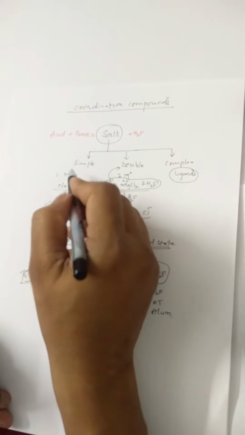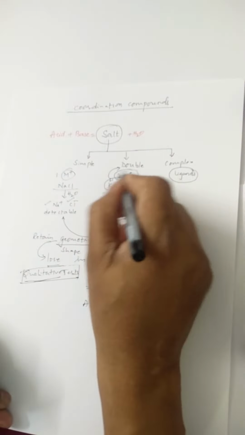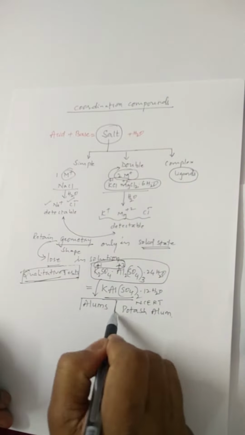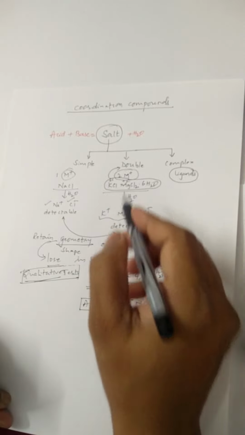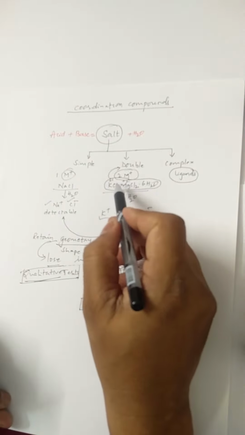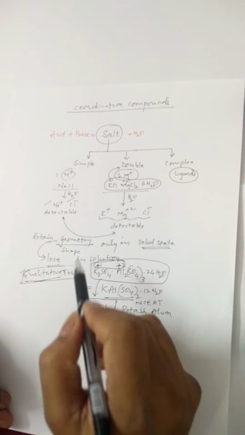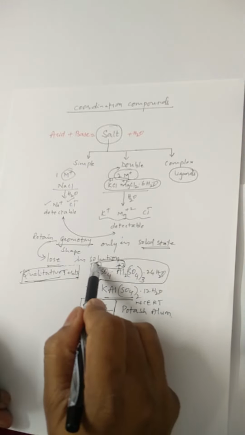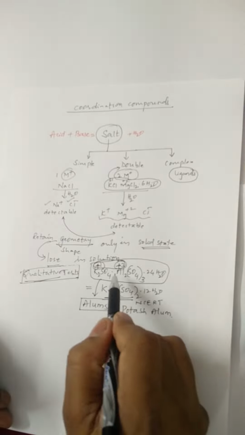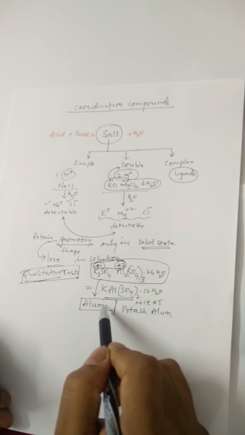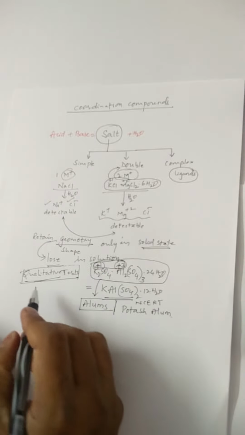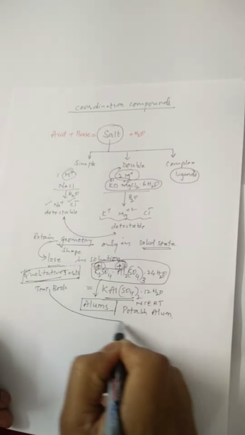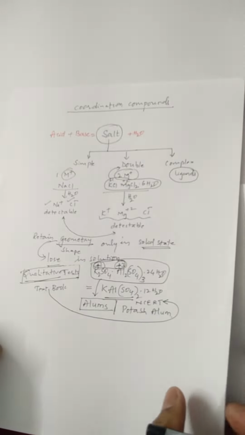Simple salt has only one metal ion, double salts have two metal ions. In double salts, there is another category which is alum. The difference between a normal double salt and an alum lies in the two metal ions. If they are in +1 and +2 oxidation states, it is a normal double salt. And if the two metal ions are present in +1 and +3 oxidation states, then this type of double salt is known as alum. We can have several other examples also. For that, please refer to the textbook, that is only NCERT.